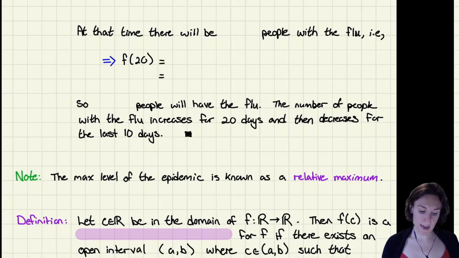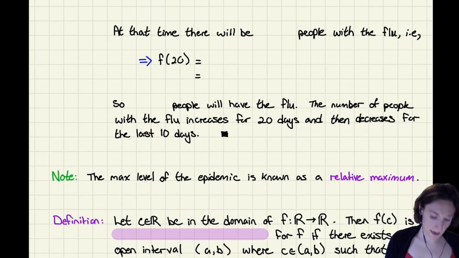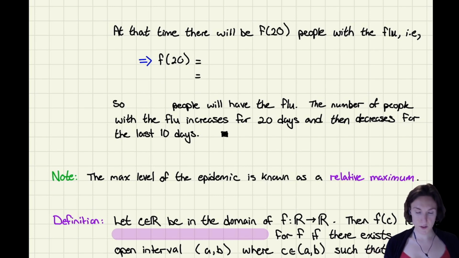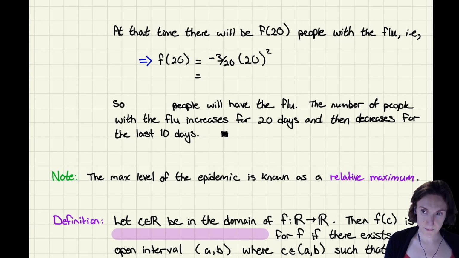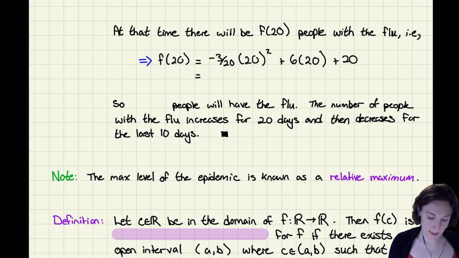How many people will have the flu at that time? Well, we have to put 20 into the equation, and whatever that y value is will tell us. So I have negative 3 over 20, put in 20 for t squared, so 20 squared, plus 6t, where t is 20, and then plus 20. When you work that out, you get 80. Now remember what these numbers are. These numbers are in the thousands. So 80,000 people will have the flu on that peak day.